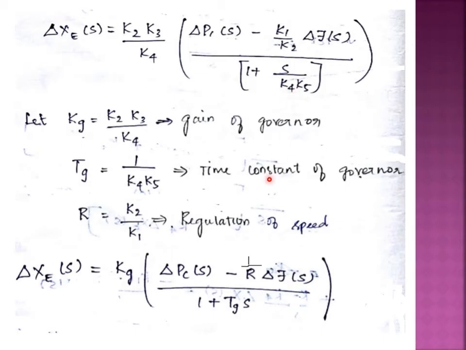We are considering it as time constant of the governor, and K2 by K1. In the derivation, you will be getting as K1 by K2, but your regulation of the speed is considered as K2 by K1. So substituting all these things, our final expression will be del xc of s equal to Kg into del pc of s minus 1 by R del f of s by 1 plus s into Tg. This expression you have to remember. It is one of the important expressions. This is the expression of your speed governor.